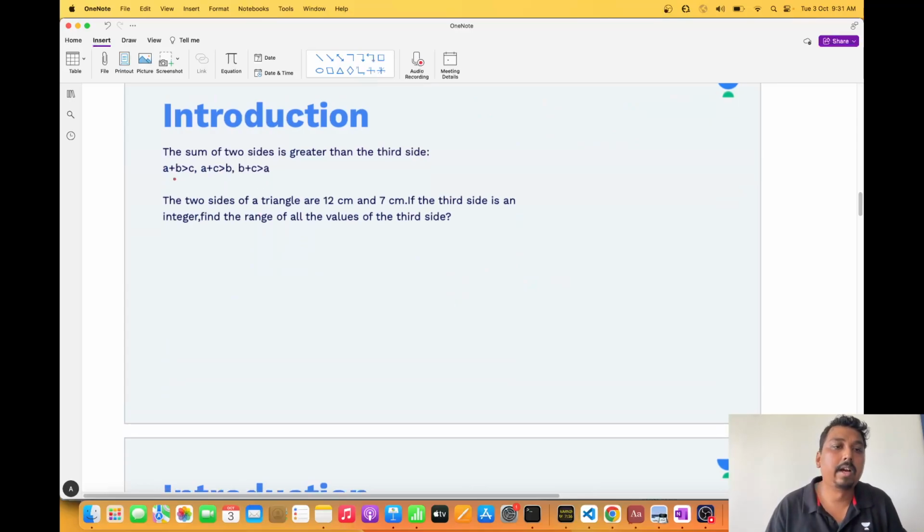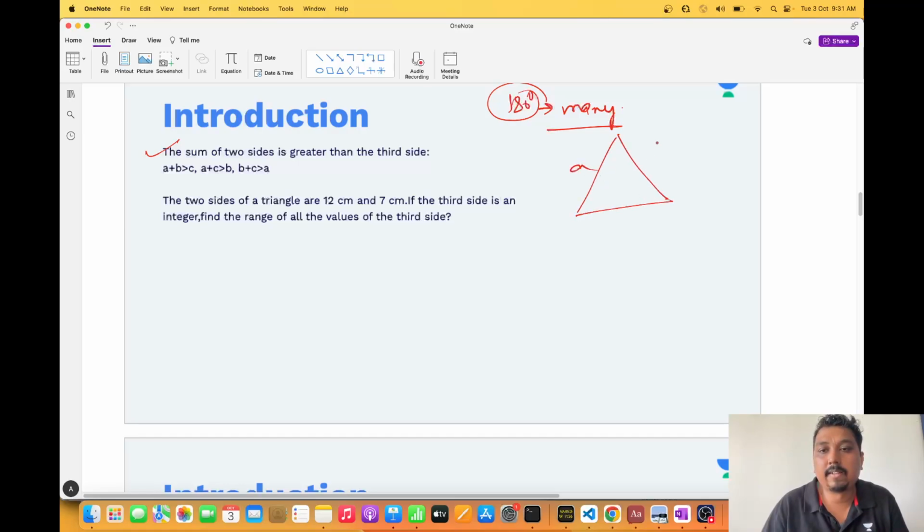Now, again, very important properties. The sum of angles of a triangle is 180 degrees. You can solve many questions just by knowing this property. Just think of how important this particular property is. Now, if I have a triangle with vertices A, B, C, the sum of two sides will always be greater than the third side. It can never violate this rule. So B plus C is greater than A. This is what I have taught here.